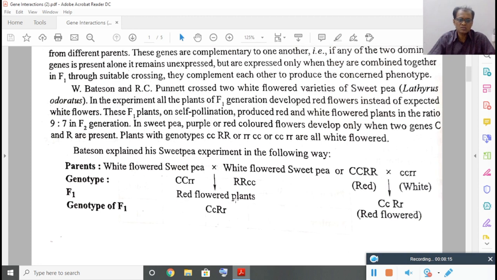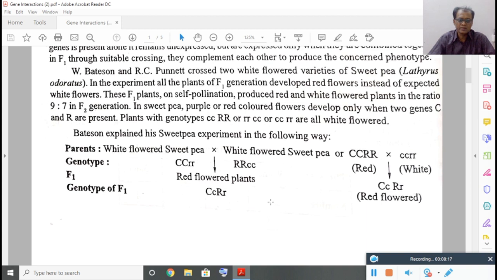When these two plants are crossed with each other, the F1 hybrid develops red flowers. That means here you see both C and R are there. So this is how, when these two are present together, they complement each other and express, so that the flower will be red.